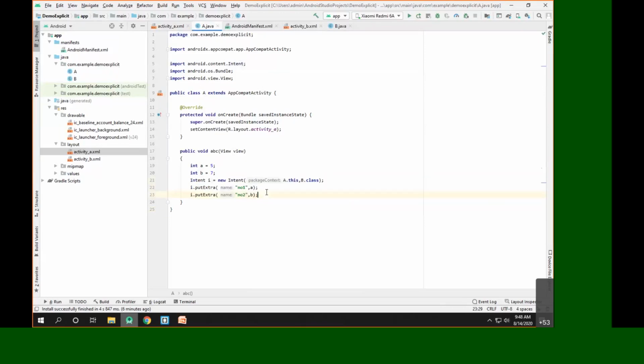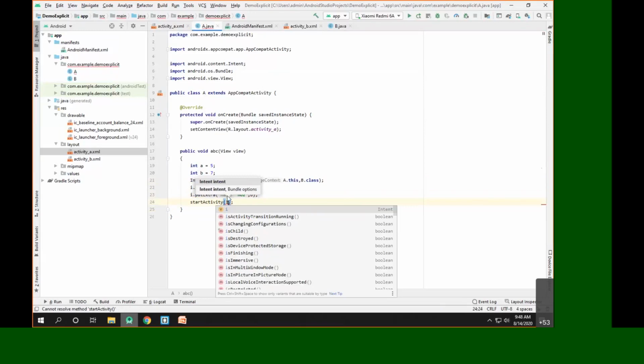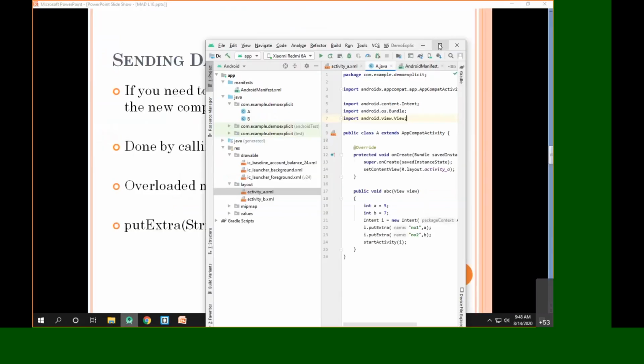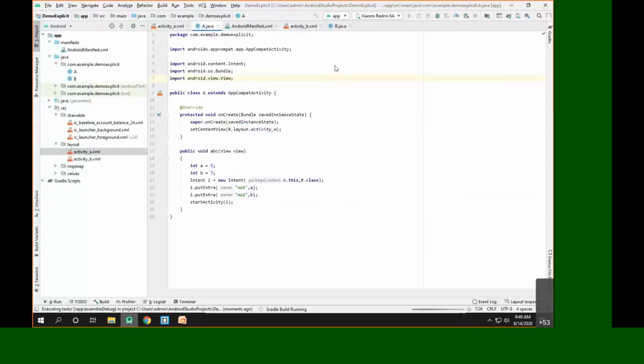Now what we are supposed to do is launch the intent, so simply startActivity(i). That's it. Here we have created the intent which will pass the data. Now let's see what happens when we run that. We'll simply click on run.